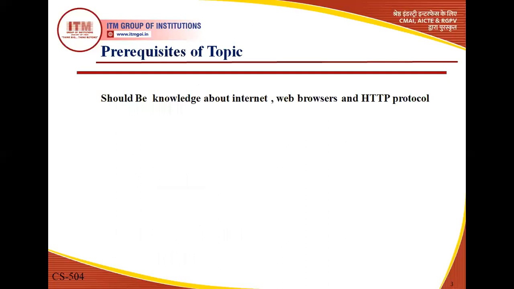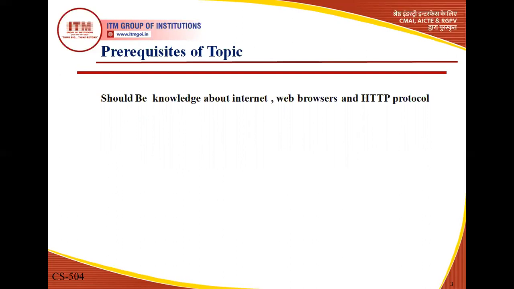So students, if I do a very basic talk with you about the prerequisites, it means the things which you have already studied or already know about the subject. Suppose I am going to teach you the subject internet and web tech.